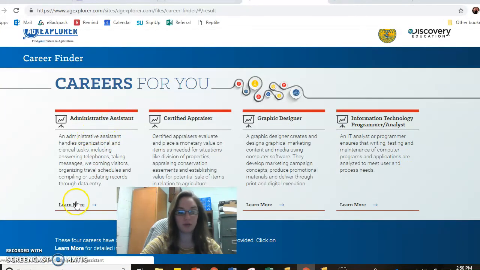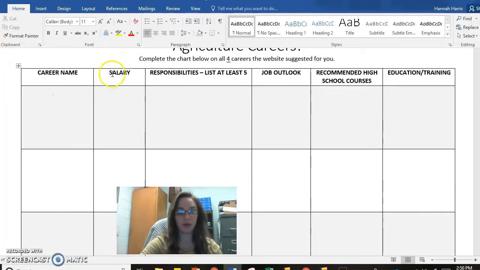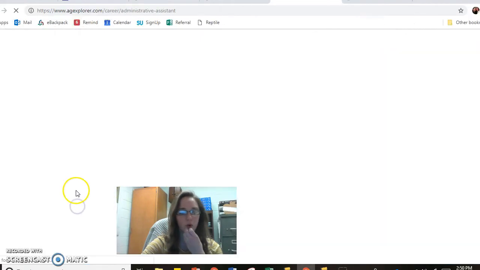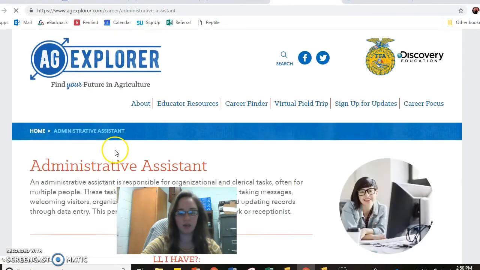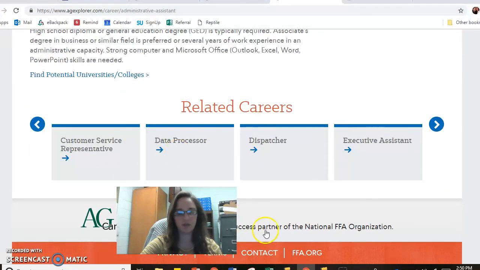So what you're going to do from here is there is a worksheet, and yours will look like this. And all you have to do is put your career here, the salary, responsibilities, job outlook, recommended high school education or courses, and then education. And you find that information right here where we're at. So when you click Learn More, it will give you all of this information. So you go through, add all that stuff in.